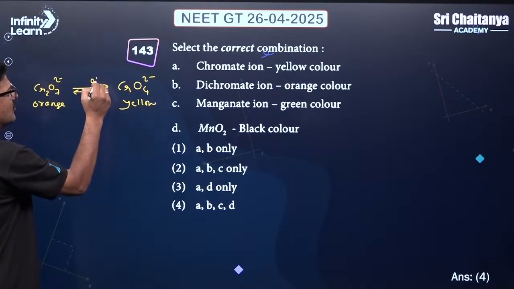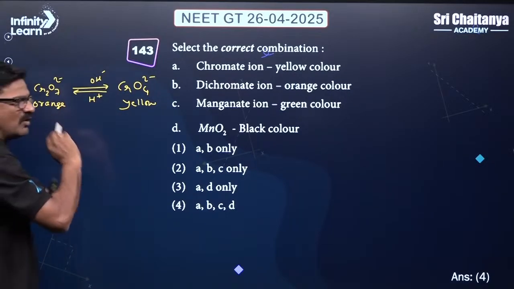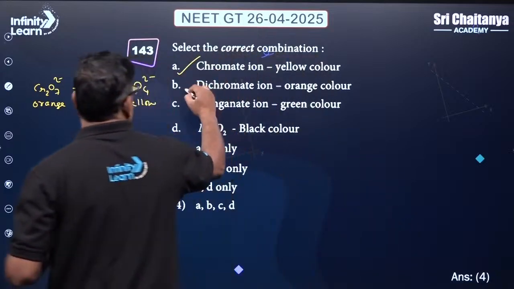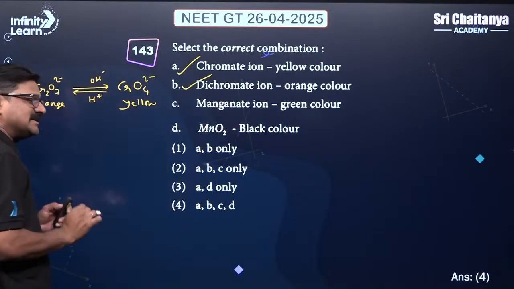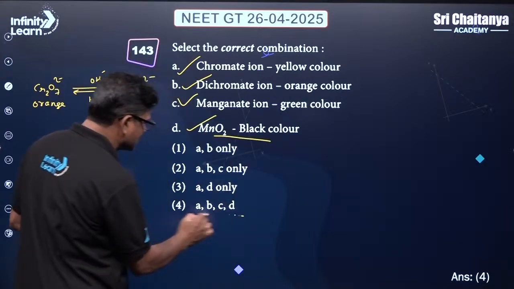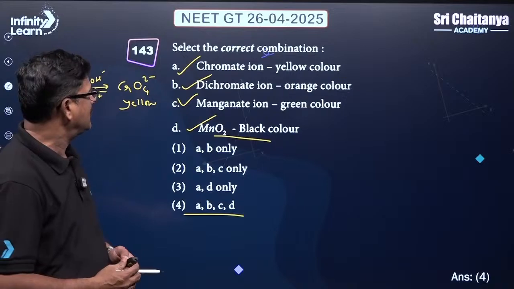So when you add OH minus, when you add H plus, in acidic medium orange, in a basic medium it is going to be yellow in color. Both are correct. Manganate ion is green in color, correct. MnO2 is black in color. Everything is correct here. Option B 4 is going to be the correct answer for this question, bacho.